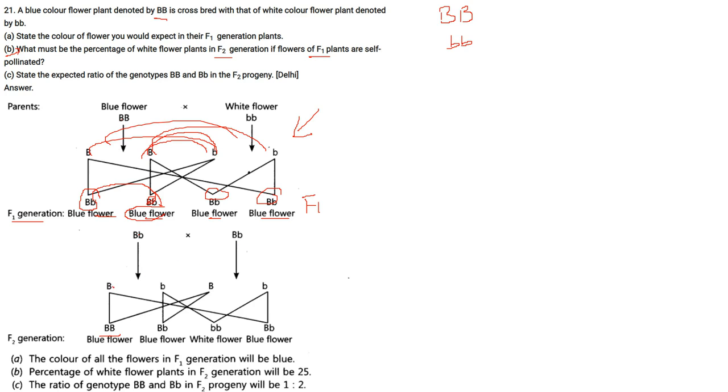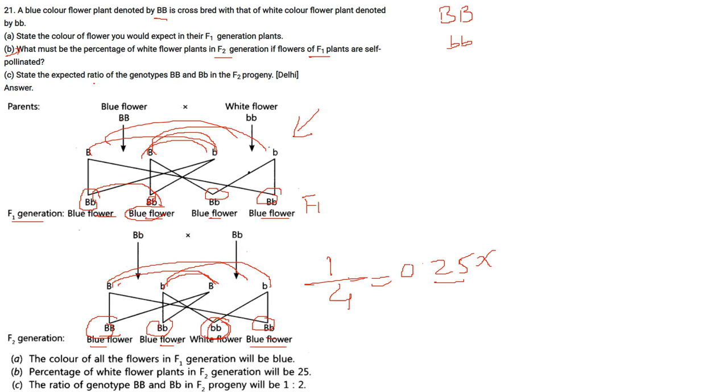When this combines with this, it will be like this. Then this combines with small b and B, this will be this. When this combines with this, BB. When this combines with this, it will be bb. So, these are blue flowers, and here we have a white flower. And this is a blue flower. So, there are four possibilities. There is only one white flower, which is equal to 0.25. If you want to find out the percentage, that is 25%.